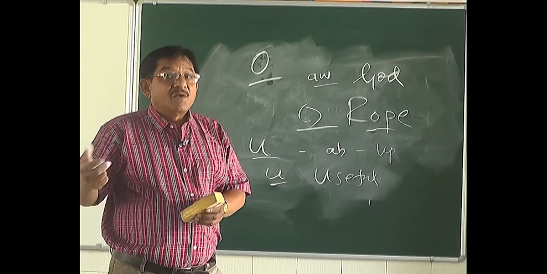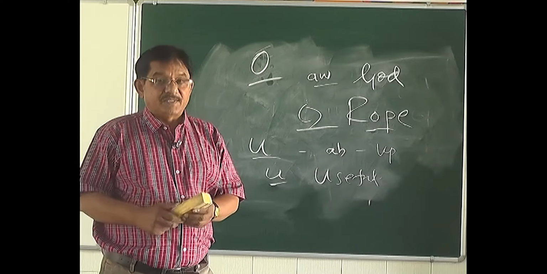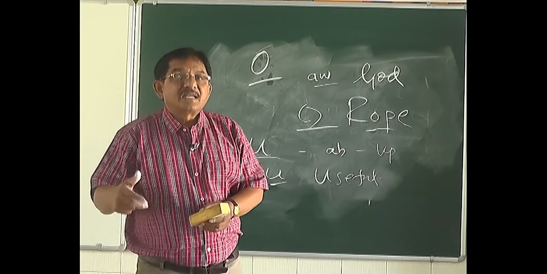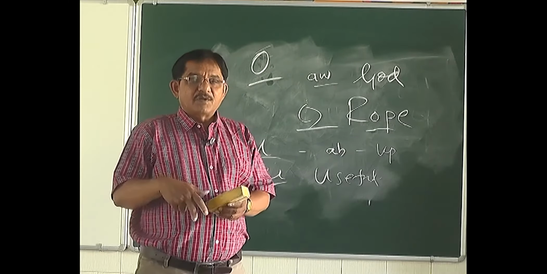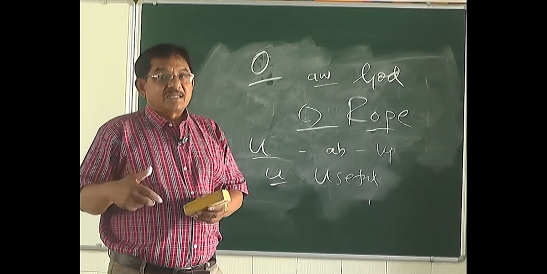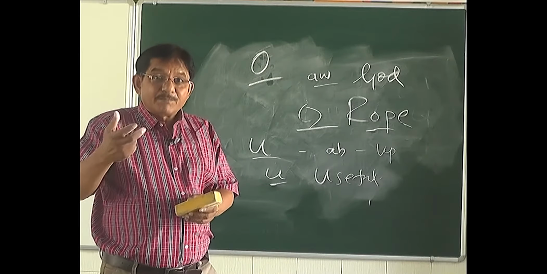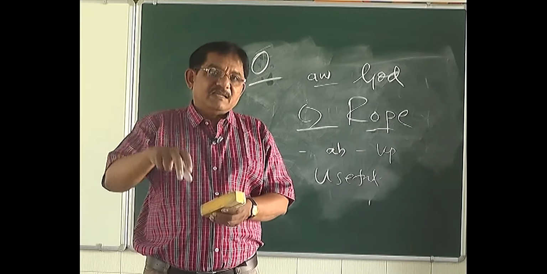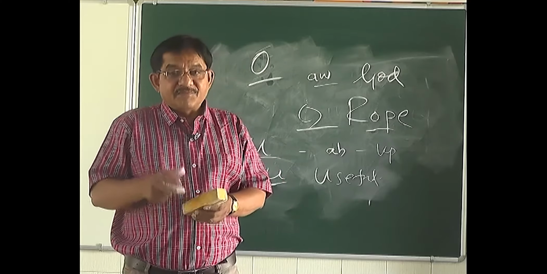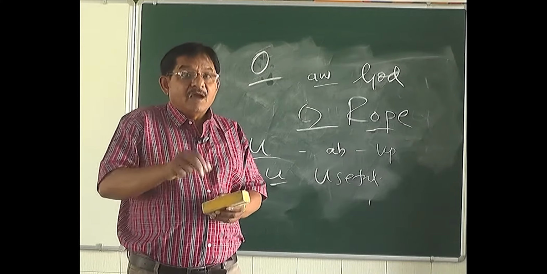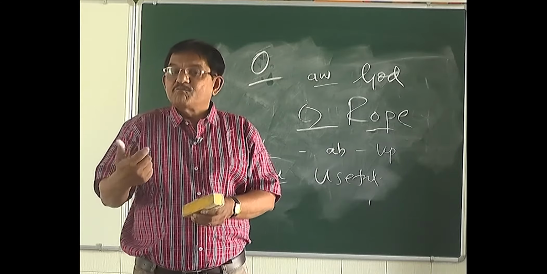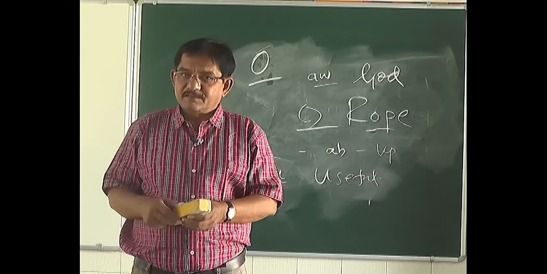1, Y. Y is a special alphabet. It can be a vowel, it can also be a consonant, depending upon the position it comes in a word. If the Y comes at the beginning or in the middle of a word, that Y will be a consonant.